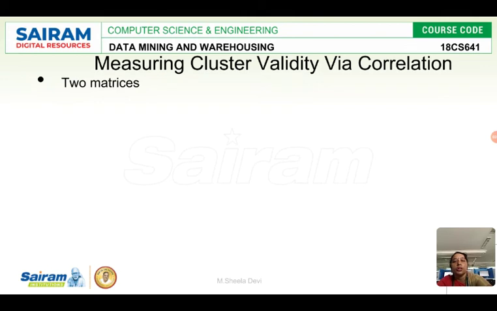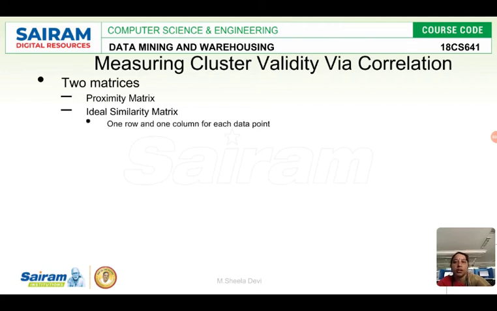Apart from internal indexing and external indexing, we have the third measure of cluster validity, that is via correlation. We are taking two matrices, one is the proximity matrix and the other one is the ideal similarity matrix. Proximity matrix, as you all know, contains the distance value between one data item and all the other data items in that matrix. The ideal similarity matrix has one row and one column for each data item.